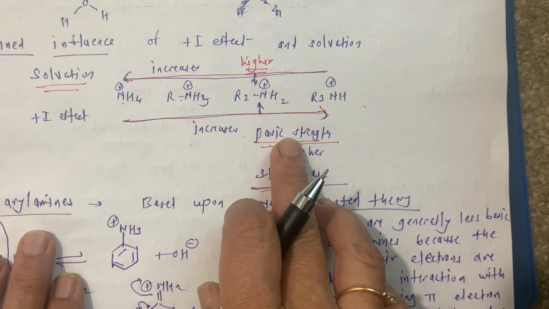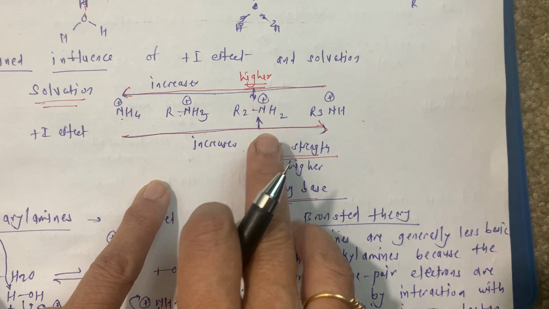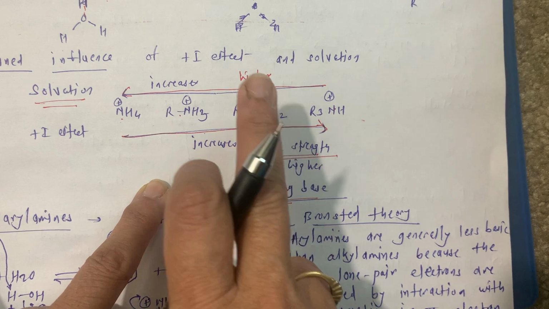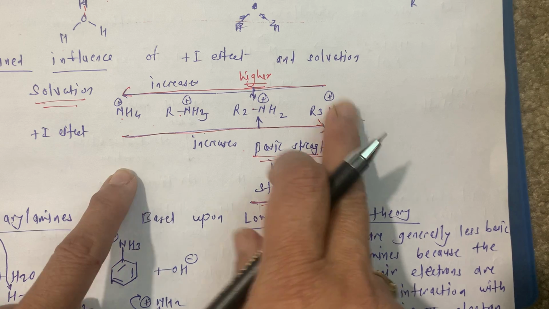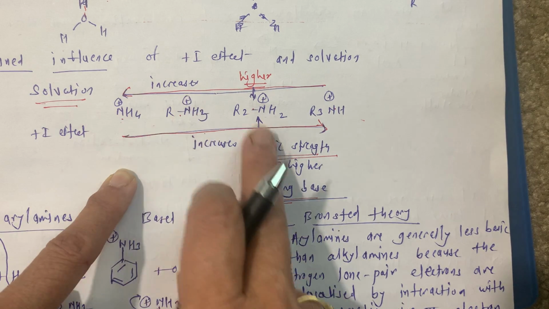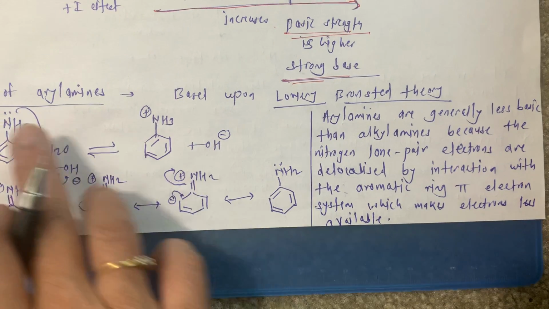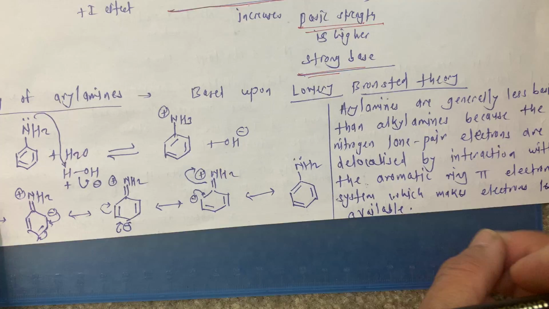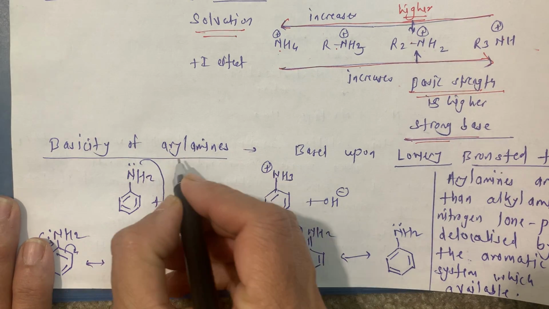Okay. Means what? In alkyl amines, secondary amines are stronger bases than tertiary amines or primary amines or ammonia. This is for alkyl amines. Now we are going to see the basicity of aryl amines. This is also one of our topics, the basicity of the aryl amines.